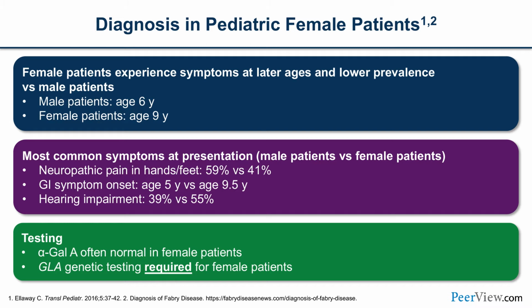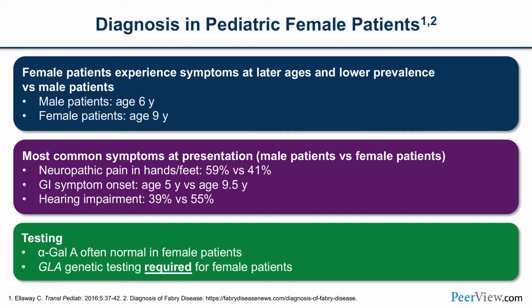The most common symptoms at presentation in this age group: neuropathic pain in hands and feet, 59% males versus 41% females. Gastrointestinal symptoms, and we discussed that: nausea, vomiting, constipation, or diarrhea, or them alternating, abdominal pain, all these things that might be suggestive of IBS, irritable bowel syndrome, and a lot of these patients get misdiagnosed with IBS.